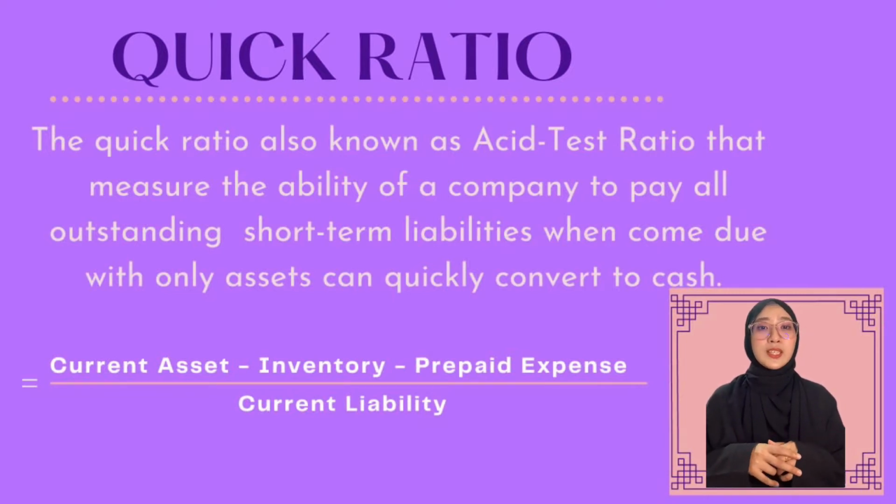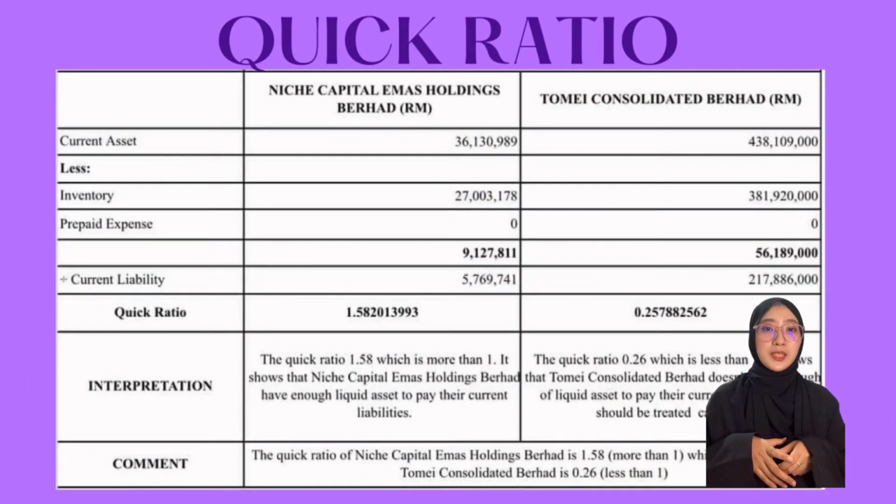The quick ratio, also known as the acid test ratio, measures the ability of a company to pay all outstanding short-term liabilities when they come due, with only assets that can be quickly converted to cash. The formula is the current assets minus inventory minus the prepaid expense, divided by the current liability.